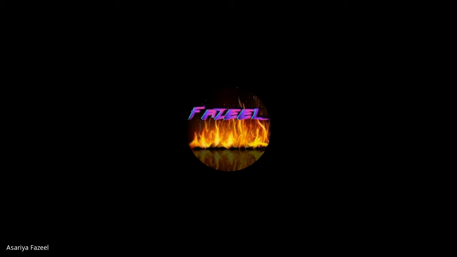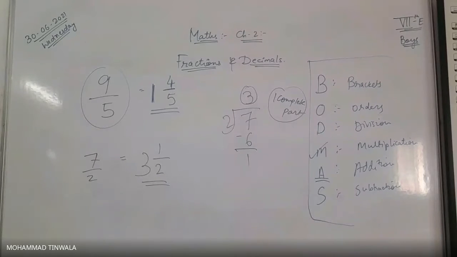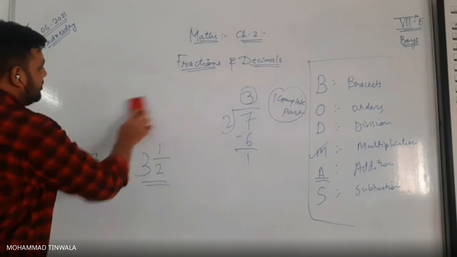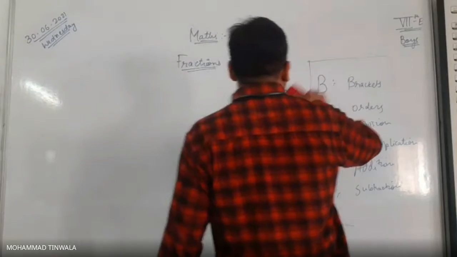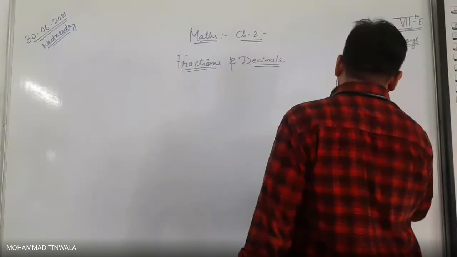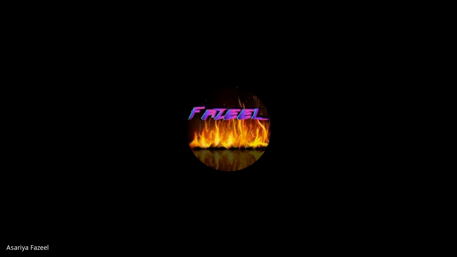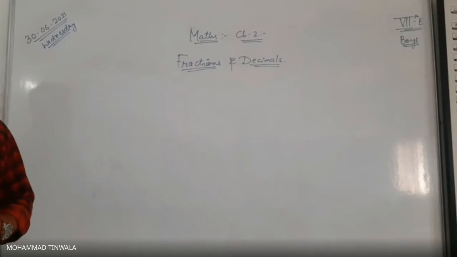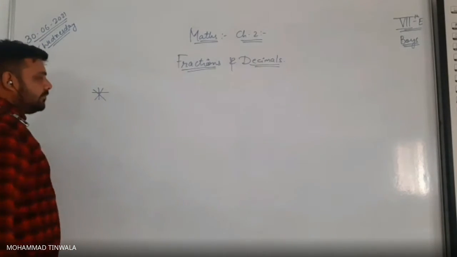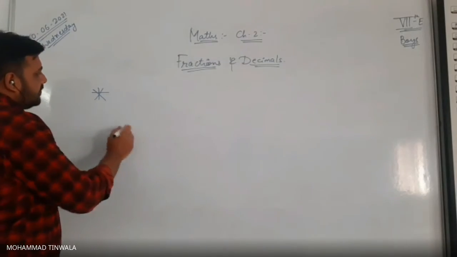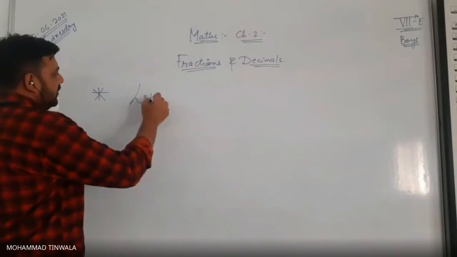No doubt, no question. So you have completed the conversion of fractions. What have you completed? Conversion of fractions. Understood? Yes. So what are the types of fractions we have studied? Proper fraction, improper fraction, mixed fraction. Very good. Now what are the kinds of fractions? Can anyone tell me? You already know this.